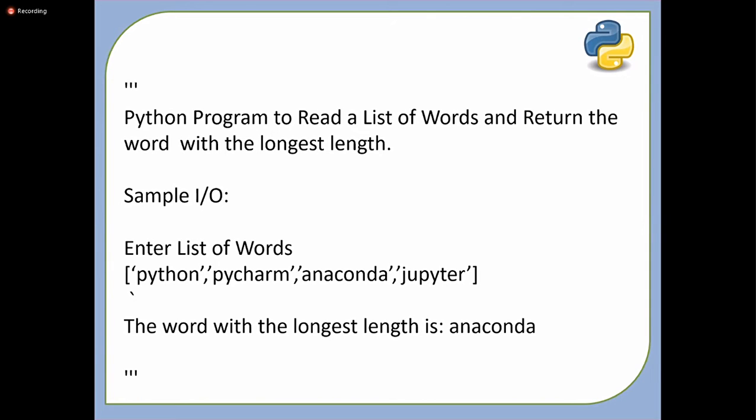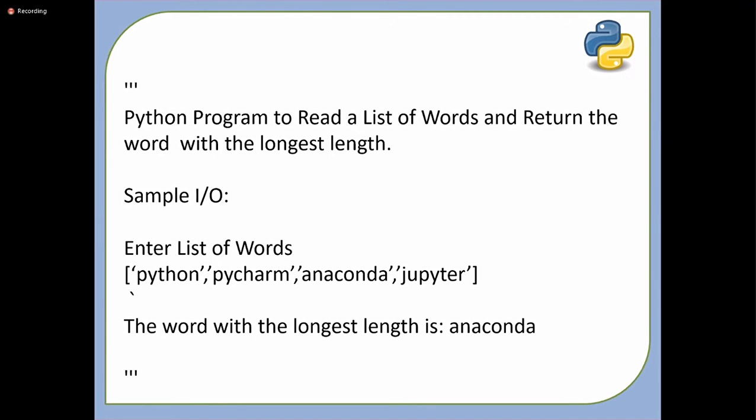You can accept the list and then you can check the length. And if the length is greater than that element, you can store that length. Very good. But are you able to print where it was found? Okay, no problem.